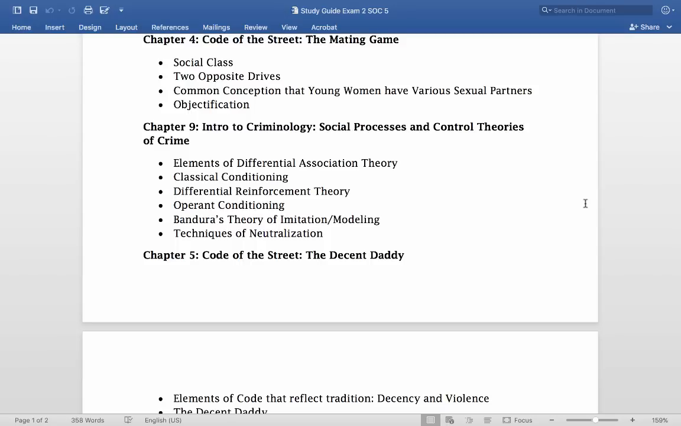Two opposite drives. Basically, Anderson's trying to say that while women are looking for someone to love that's going to provide them financial support and get them out of the bad economic situation that they're in, a lot of young men are looking for sex, basically, to gain status with their friends by having sex with more women, right? So this causes an inherent conflict because the goal of dating is very different.